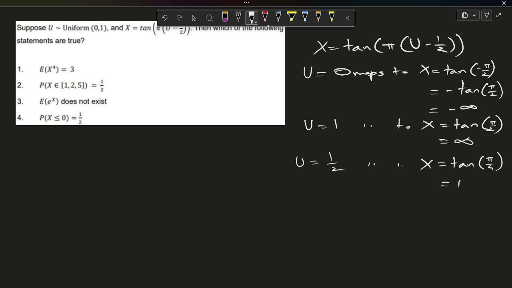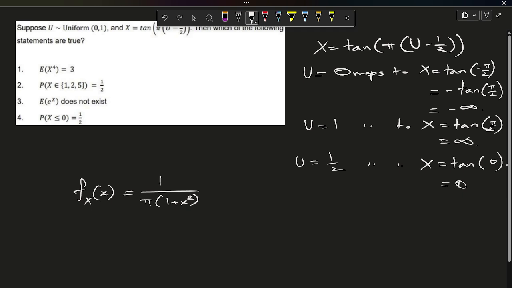And when our U is half, then it maps to X equals tan of 0, so that will be 0. Hence our X follows the standard Cauchy distribution, whose density is 1 by pi times 1 over (1 plus x squared), when X belongs to R. So now we have to verify each statement.